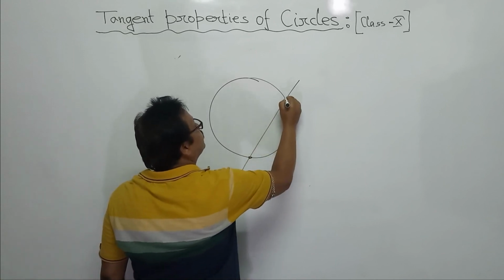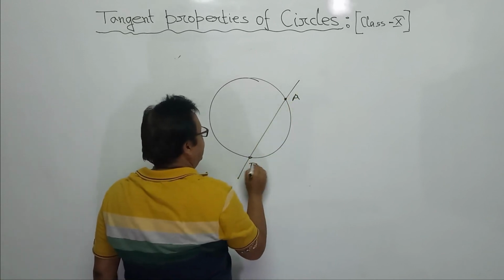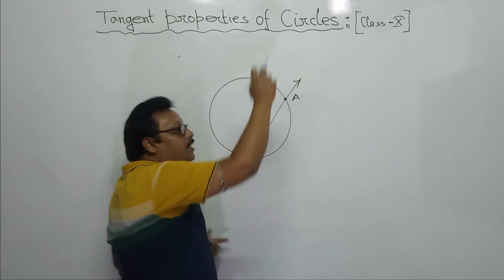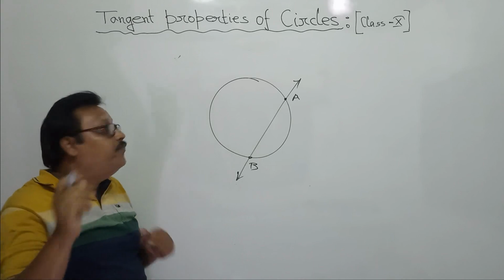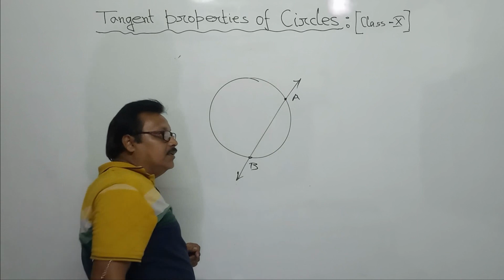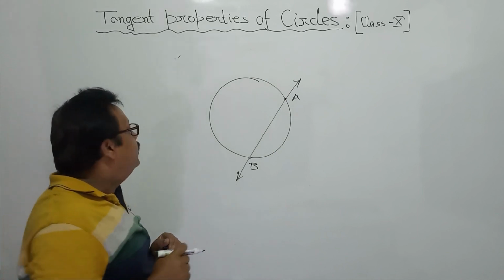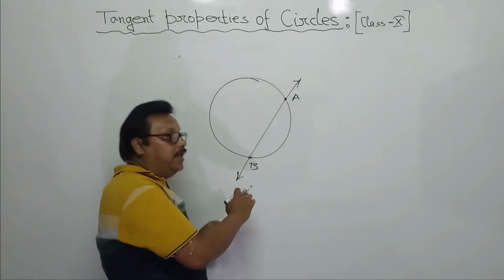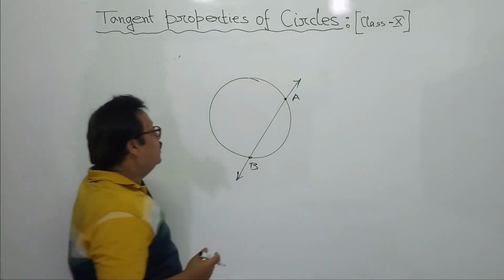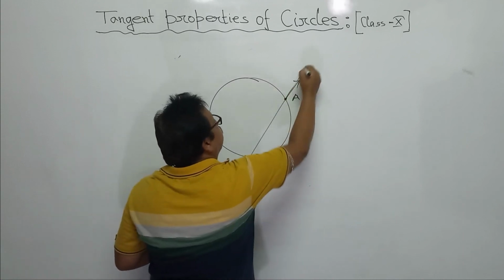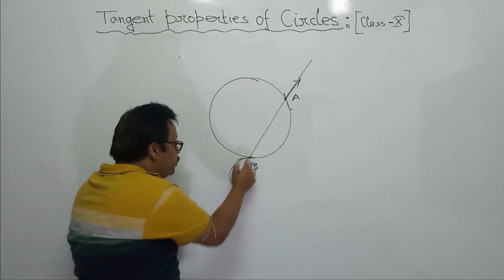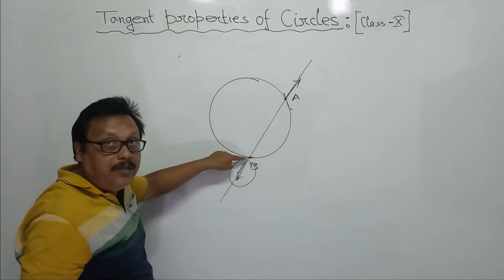In 2 points, say A and B. Of course, it is a line extended on both sides up to infinity. For every secant there are 2 parts: one inside the circle and another outside the circle, that is the exterior part of the circle. These portions are exterior from the point B, and these are also exterior.